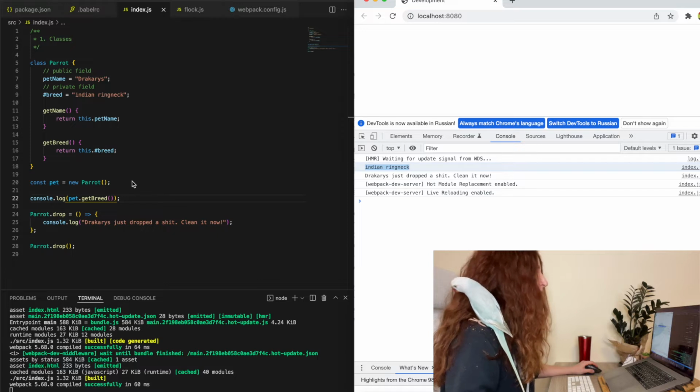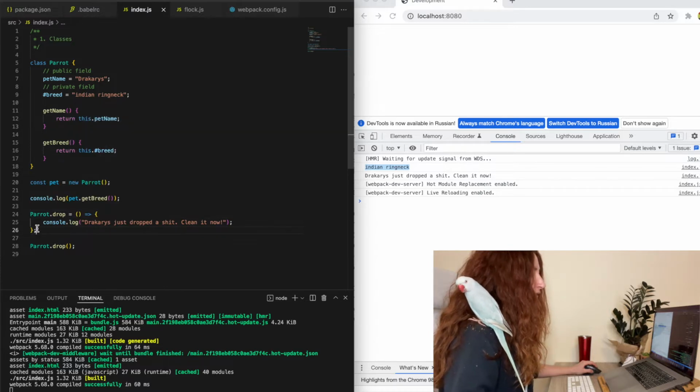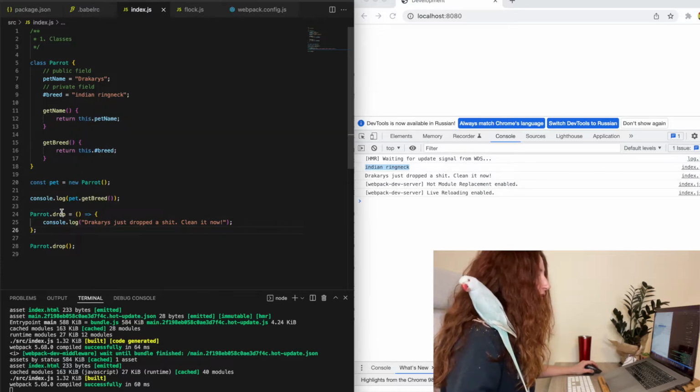So what else? We also got static methods. Before, to declare a static method on a class, we had to do it outside of the body of the class, as you see here, the method drop.